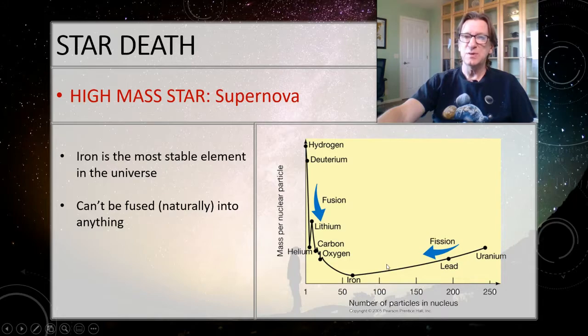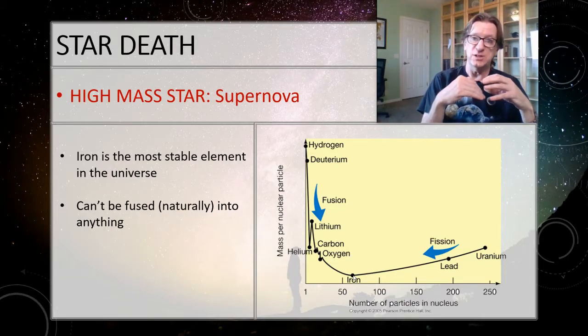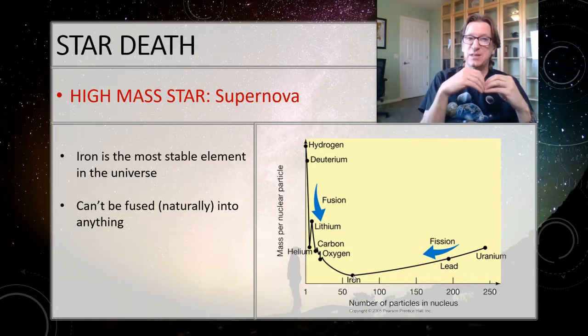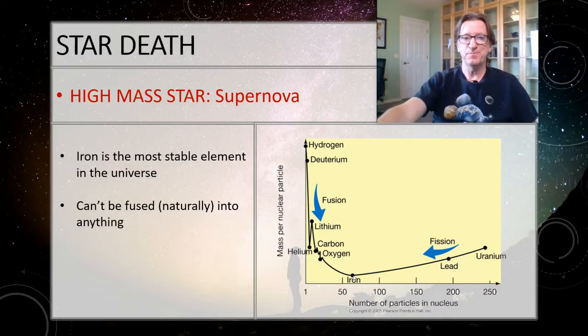As I go this way, this is that fission we talked about. Uranium splits apart and breaks into lead, and it can eventually get all the way down to iron. But again, you can't break the iron apart and get any energy. So iron is the most stable element in the universe. It won't naturally fuse into anything else. In order to get iron to fuse, you have to add energy into it. So everything on the periodic table, if you've ever seen that, beyond iron had to have been created by adding energy into the object. And what happens is that's done in the process of a supernova.